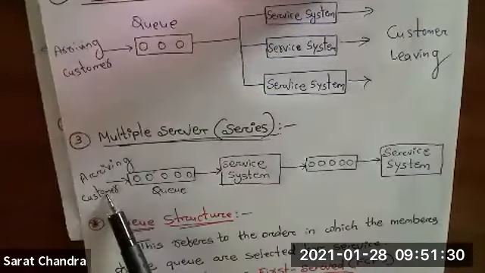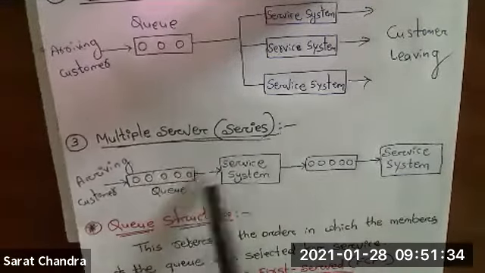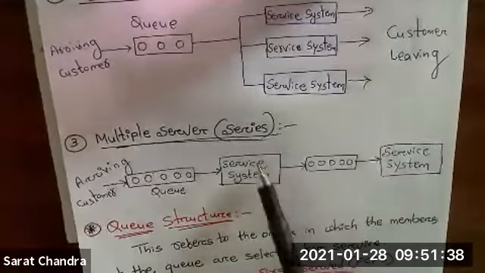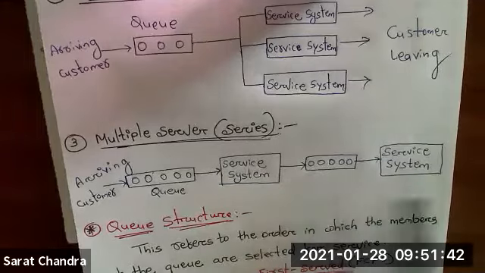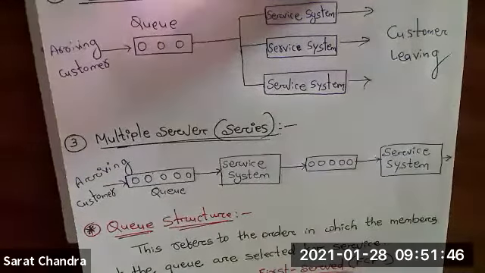So here also people will arrive, form a queue, and take the service from the first service system. After that, they have to come to the second service system, where again they form a queue, get the service, and then leave the counter. So this is a multiple server system arranged in series.